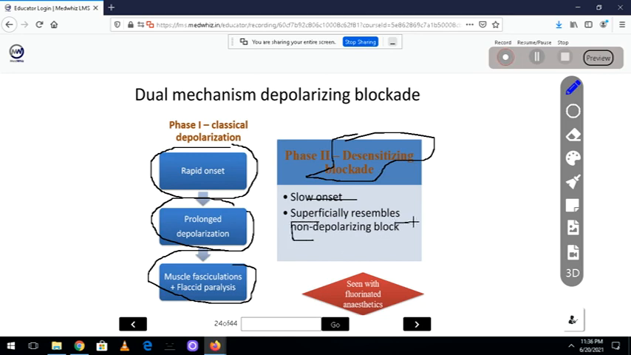Now this resembles a non-depolarizing blocker, because even though we have the receptor, the receptors cannot elicit any response because they are desensitized. Now this is very common if you use succinylcholine with fluorinated anesthetics, for example, halothane. So if you are using that, this is seen. The main thing we see in humans is phase one, and it will cause flaccid paralysis because of muscle fasciculation. And what happens later, if you infuse this succinylcholine for a very long time, is this.